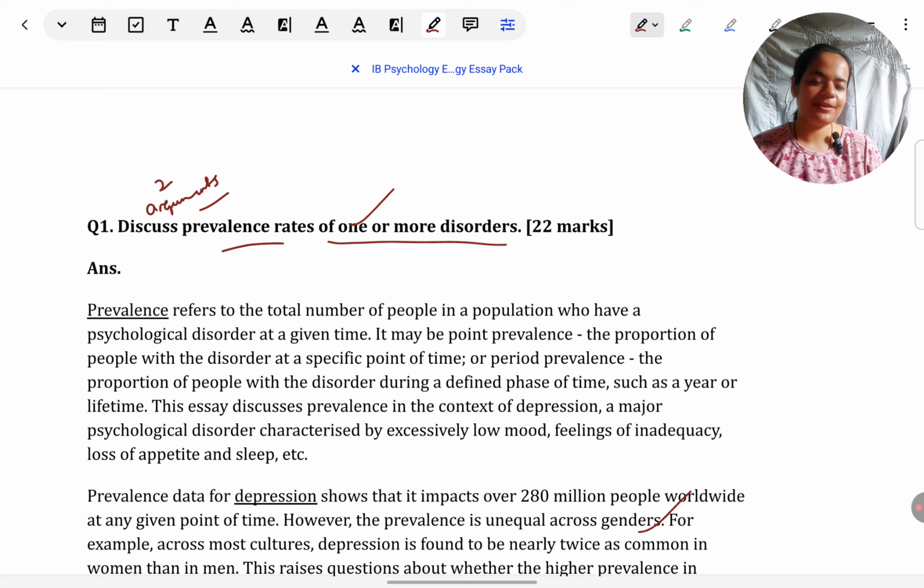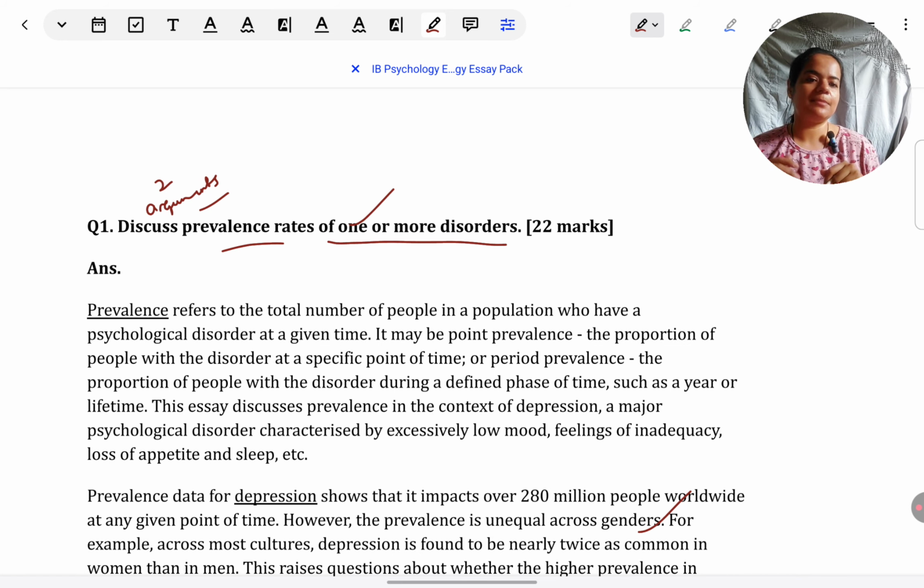For etiology I'm taking depression, so fine. You can go about it that way. Second, more importantly, it just keeps the focus of the answer more. That's what I feel like. It stays consistent on 1 disorder only. So it's easier to contrast on the arguments.